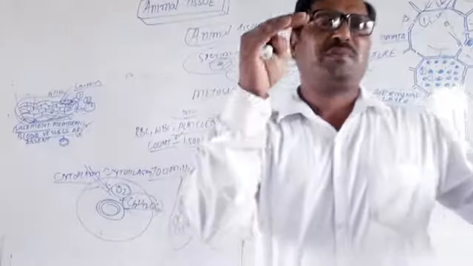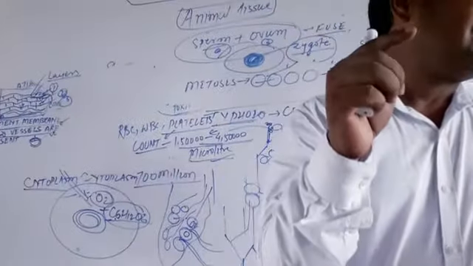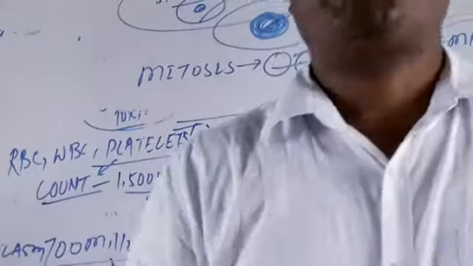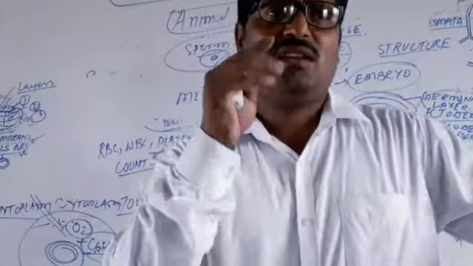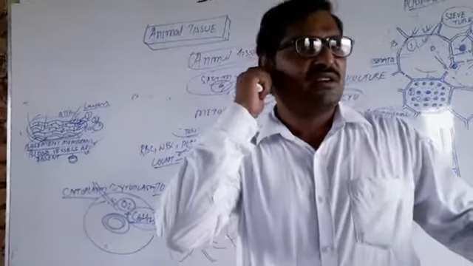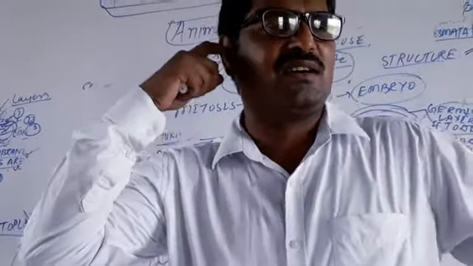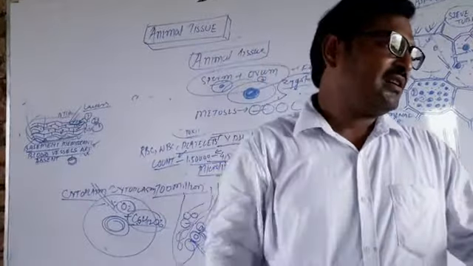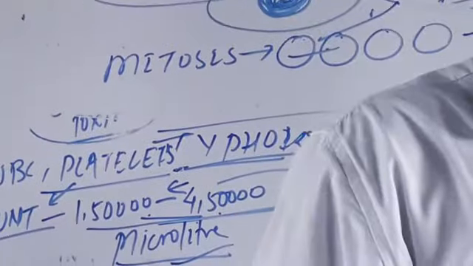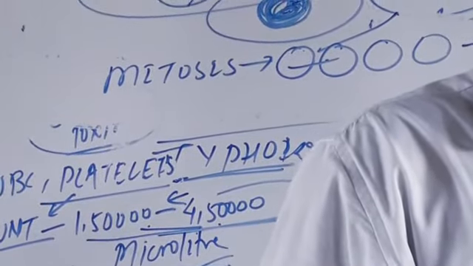Just below the epithelium there are the blood vessels. One specialized exception is the cochlea in the ear. The cochlea is a spiral structure inside the inner ear, and it has blood capillaries.